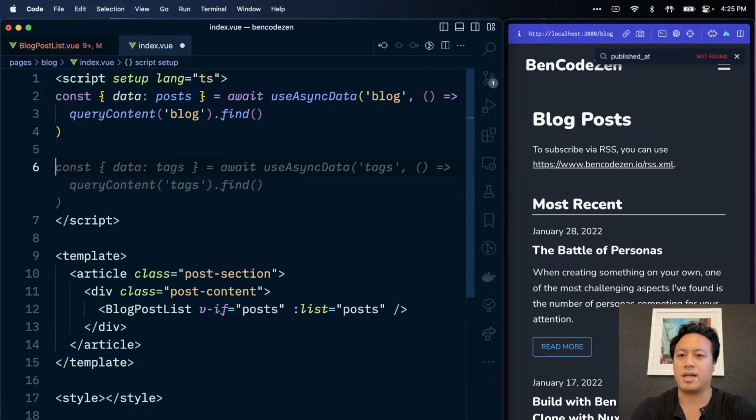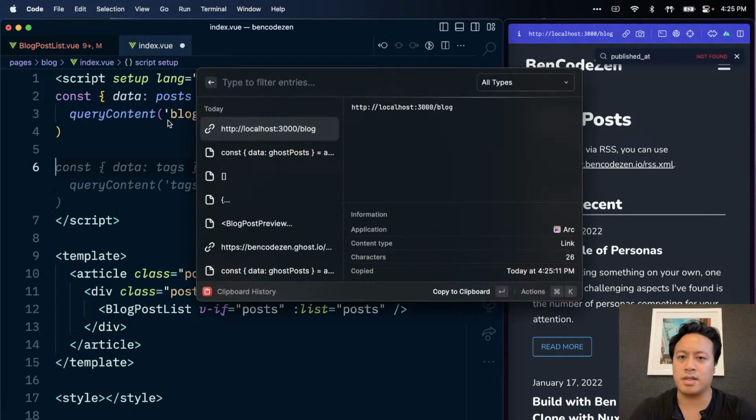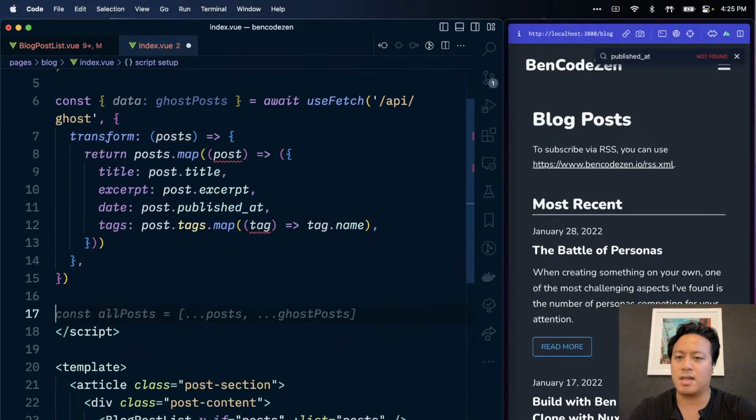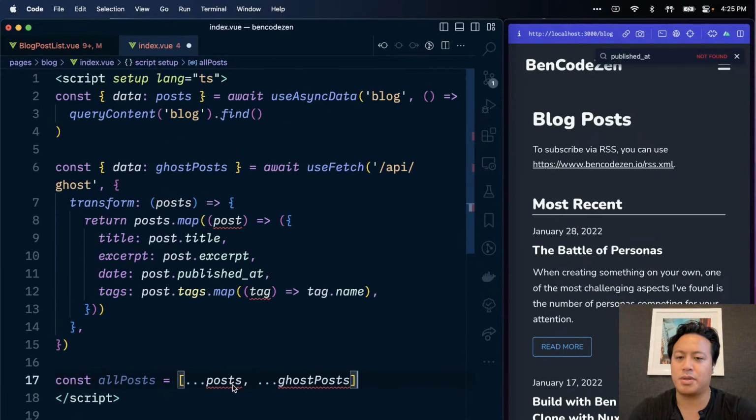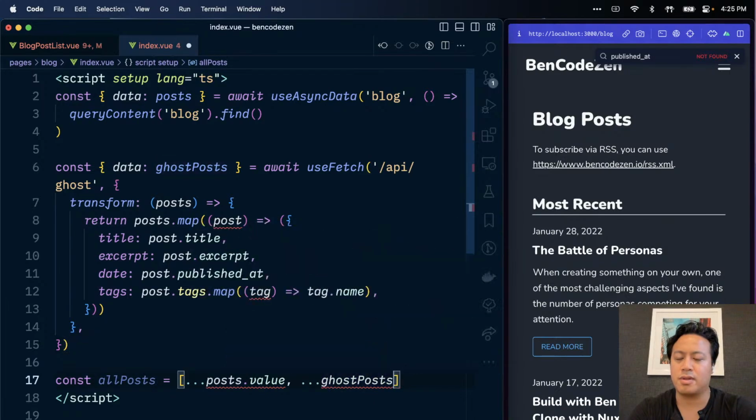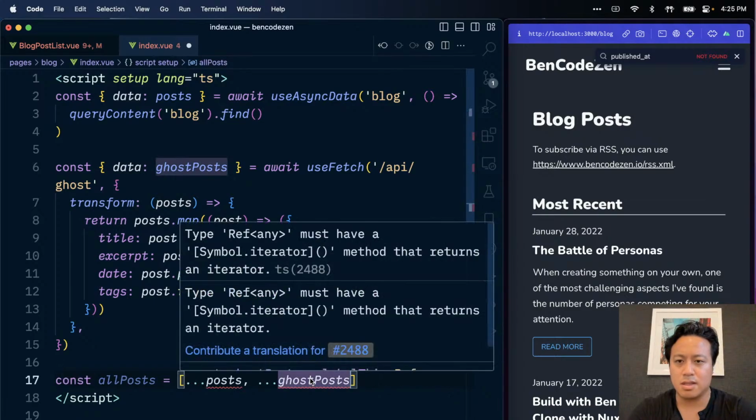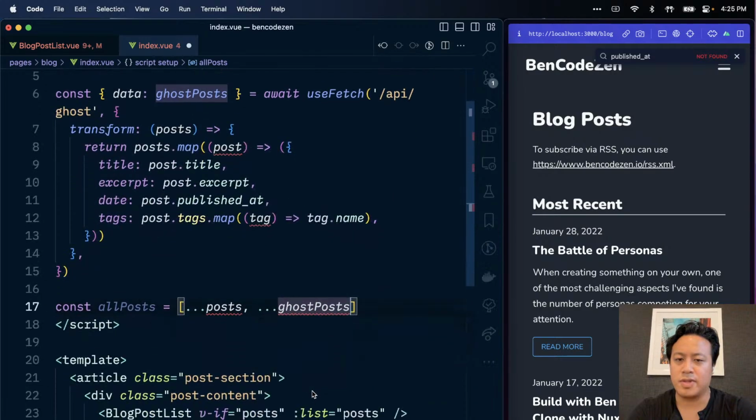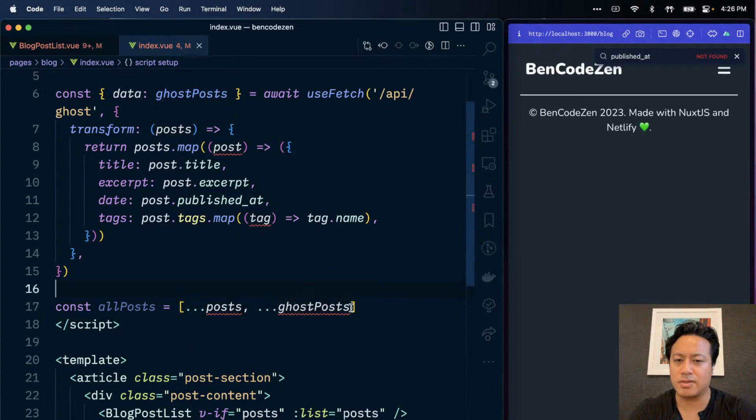Then we're going to go ahead and we want to paste all this stuff that we just did for ghost posts. And then const all posts equals, yep, all of posts dot value. Title of, oh, right, shoot, we don't want to, what's wrong with this? Must have a method that returns an iterator. Ghost post, use fetch. I understand. Okay, yep, that breaks, that's fine.